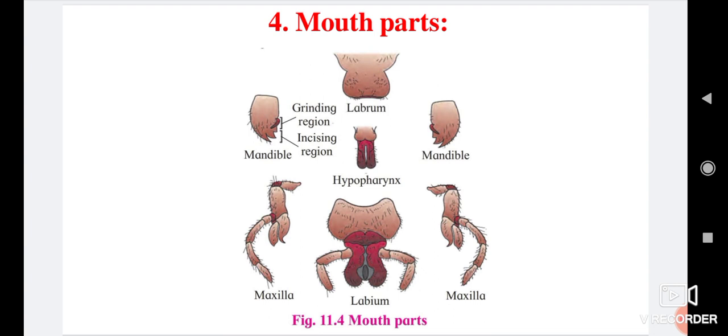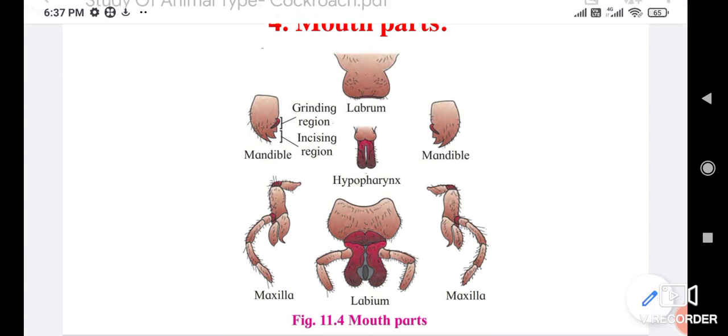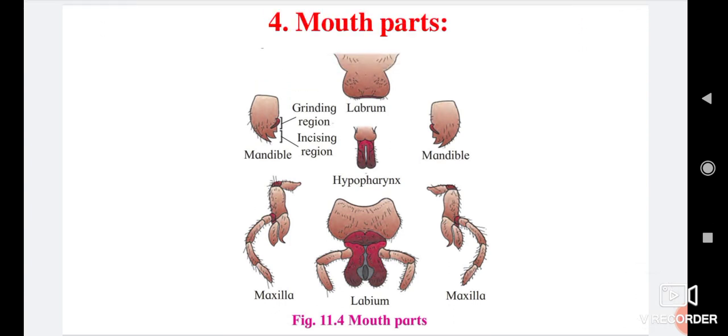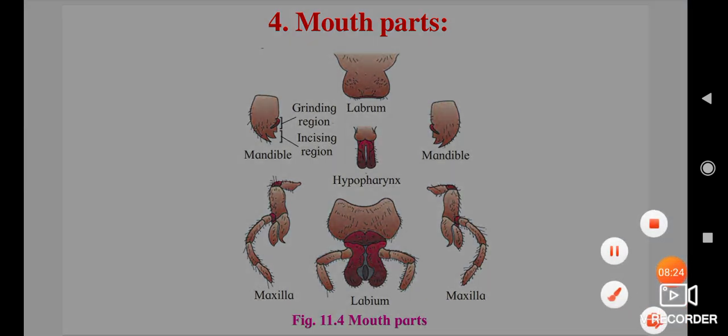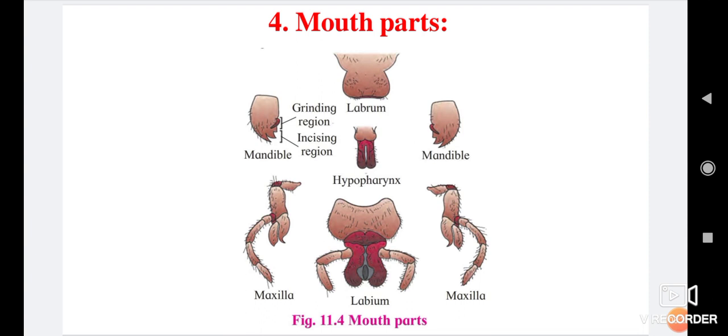Labrum is a single flap-like movable part that covers the mouth on the upper side. It forms the anterior wall of the preoral cavity. The function of labrum is to hold food during feeding.